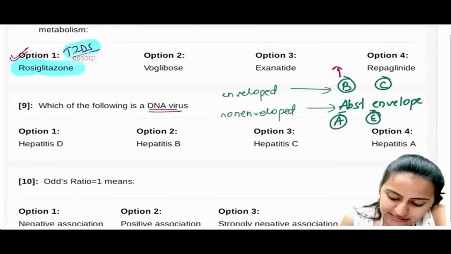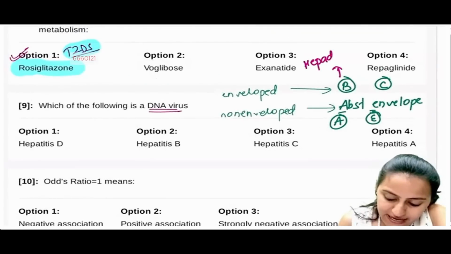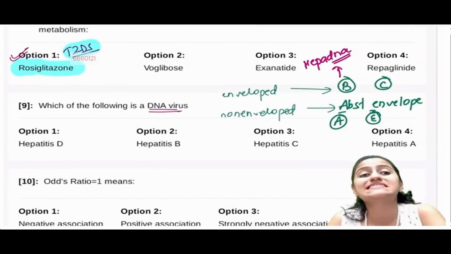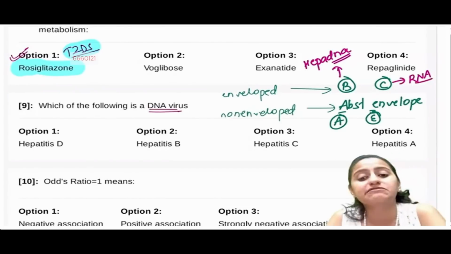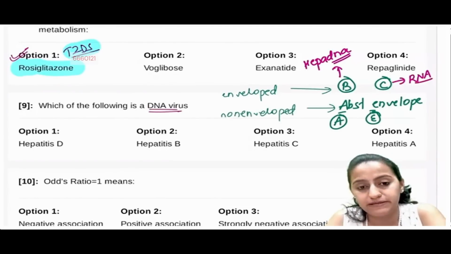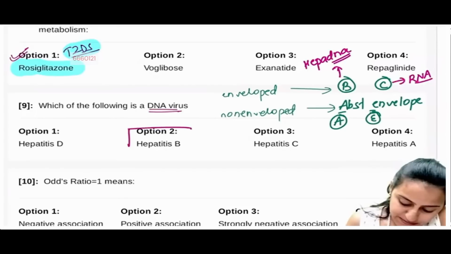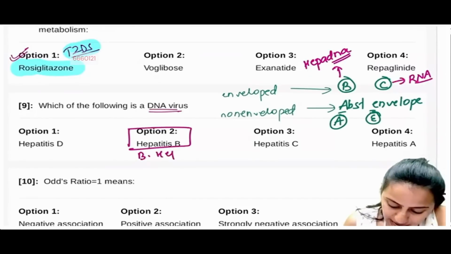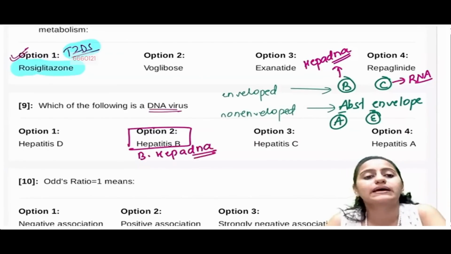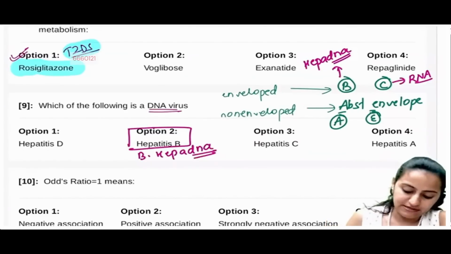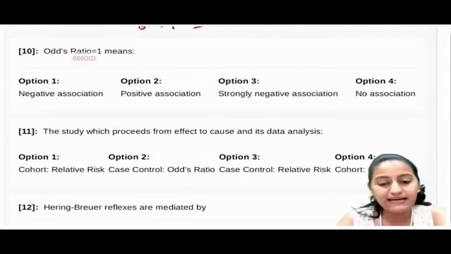Out of that, hepatitis B virus is a hepadnavirus, which means it's a DNA virus. Hepatitis C is an RNA virus. It's a flavivirus. So remember, hepatitis B is a hepadnavirus, so that means it's a DNA virus. Hepadnavirus, DNA virus, hepatitis B. Next one.